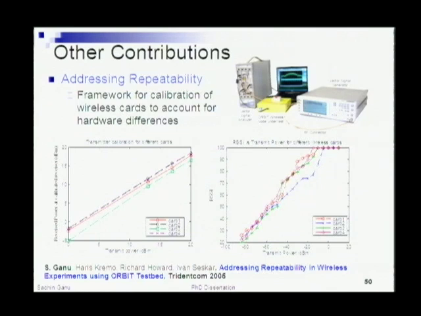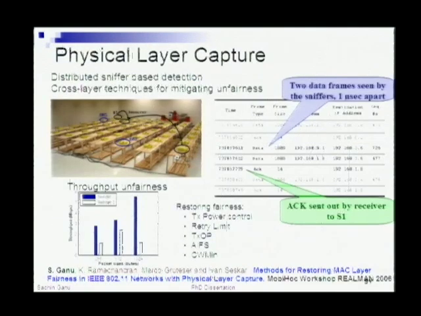So we built a framework to do this calibration for the hardware that's used in the grid. A more interesting work which I did with Kishore is again an artifact of the hardware that we use in the grid, and what this captures is a phenomenon that we observed, which is physical layer capture. The basic idea here is that, as you already know, when two packets collide in the regular or the analytical models, both of them are lost.